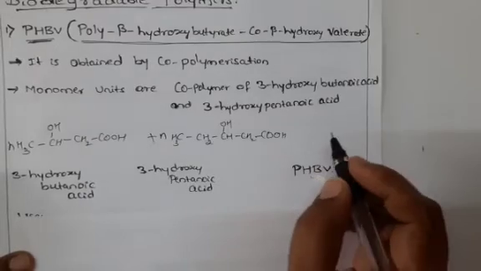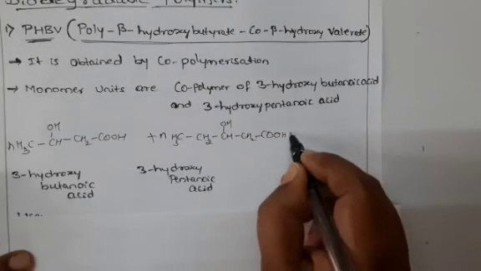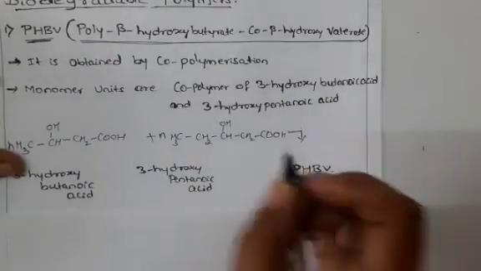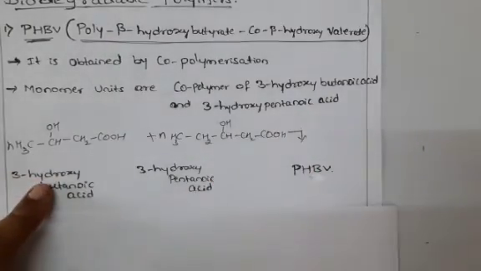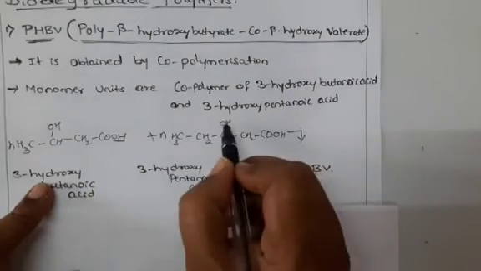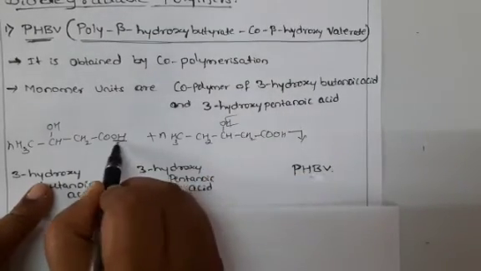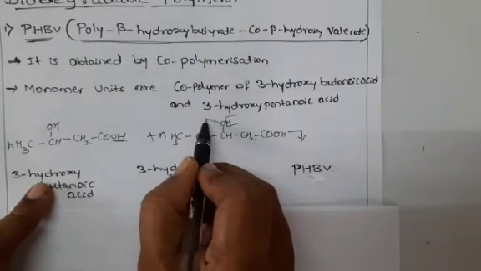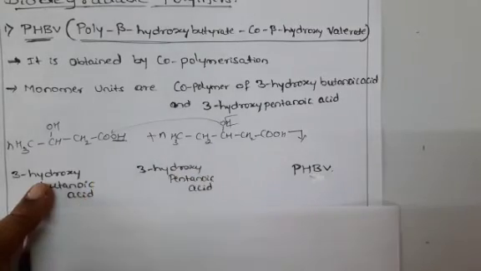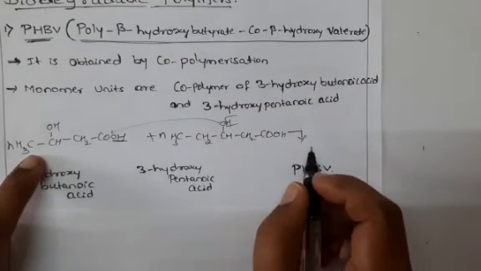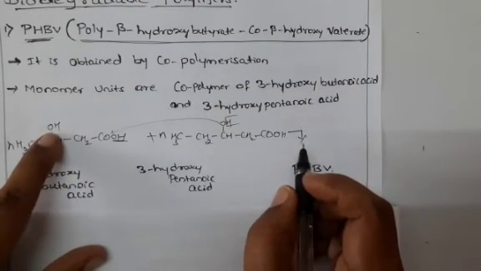On polymerization we get a structure, I will write it down here. This OH and this H are removed in the form of H2O. This oxygen will come to bind here, and we get an ester linkage. I will write the structure.